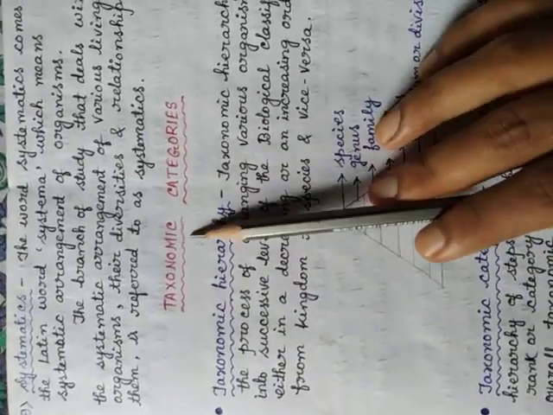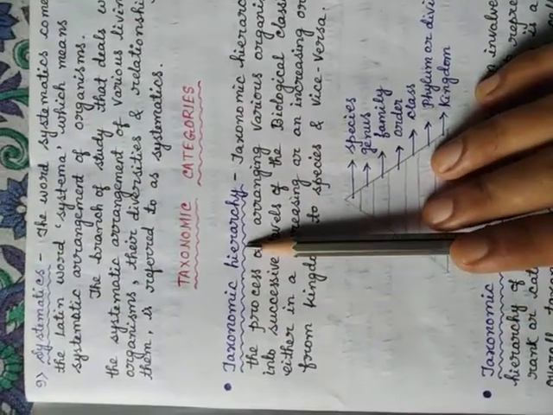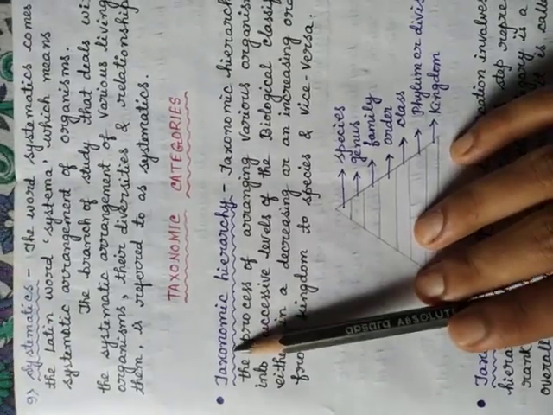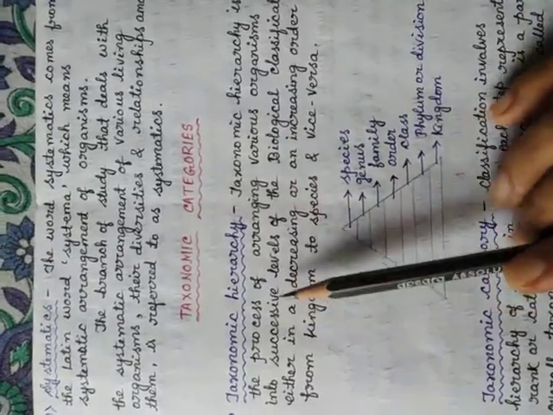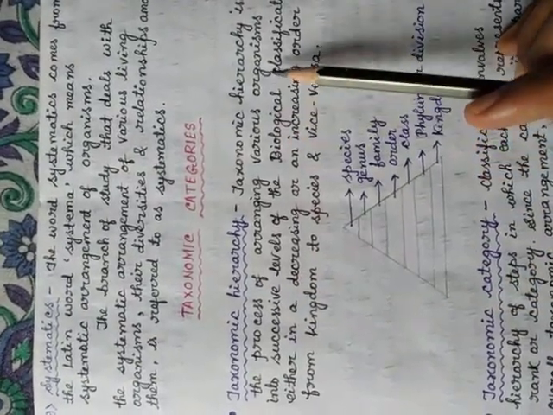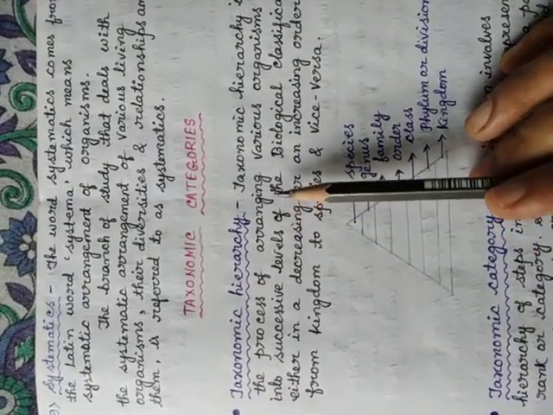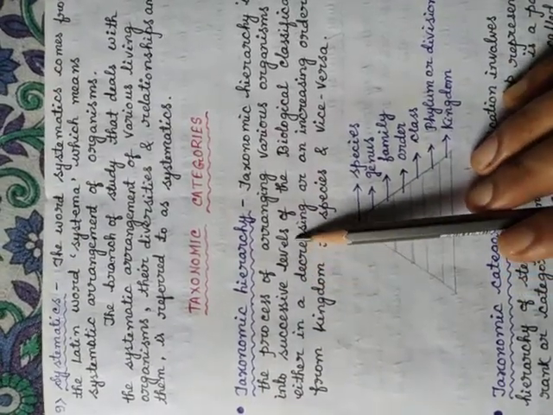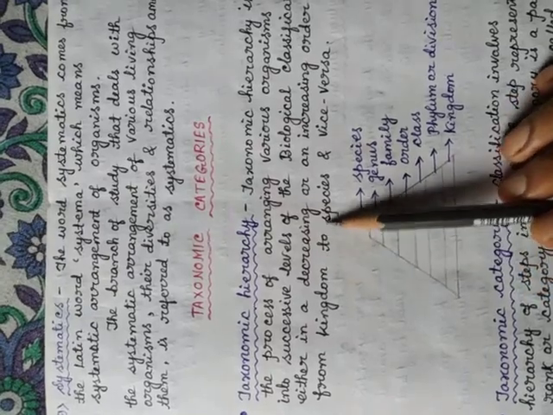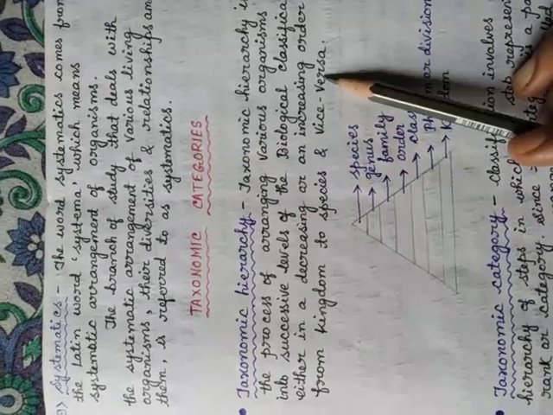Next one is the taxonomic categories. First, we have to learn about taxonomic hierarchy. It's an important term in taxonomy. Taxonomic hierarchy is the process of arranging various organisms. Means in this process, we arrange the living organisms into different levels, either in a decreasing or an increasing order, from kingdom to species and vice versa.